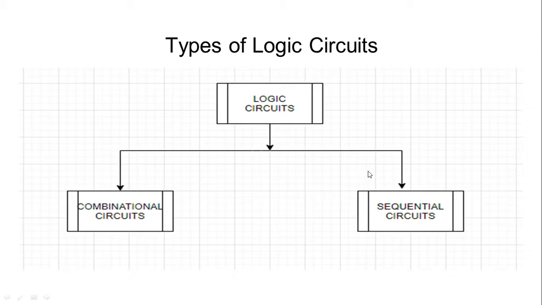So here is the broad categorization of the logic circuits. The very first one is the combinational circuits. One important thing to understand in terms of computer organization and design is that logic circuits can be of combinational type, or they can be sequential by type. These are the two broad categories of logic circuits. So let's understand combinational circuits first in a detailed manner.